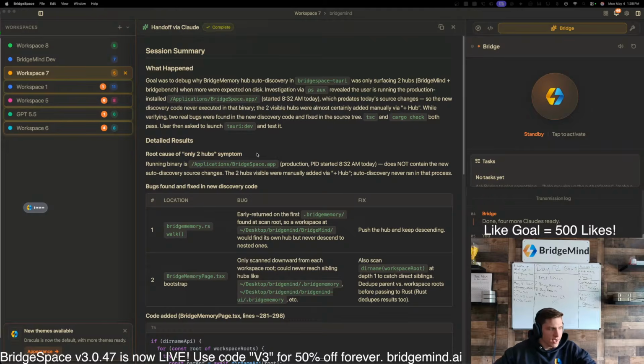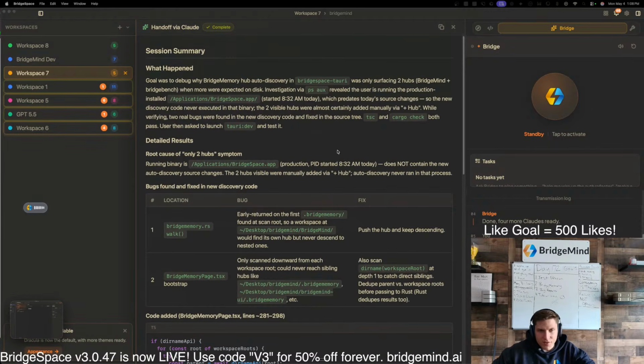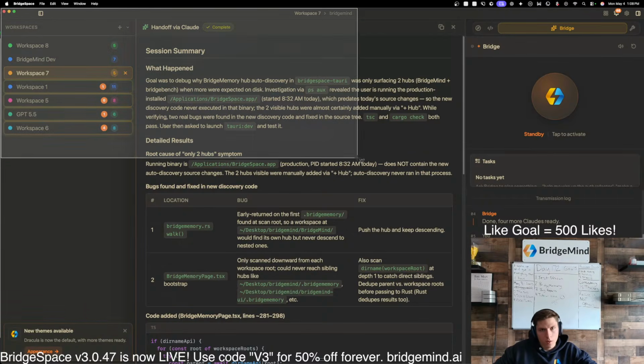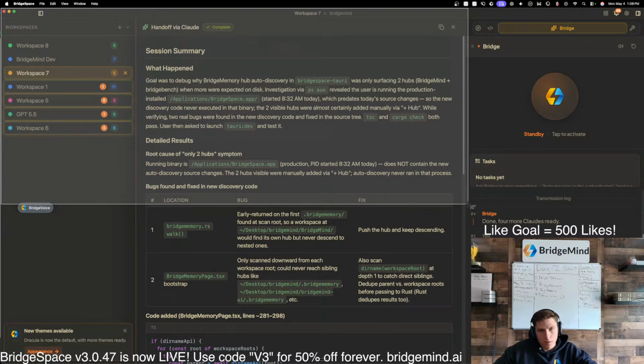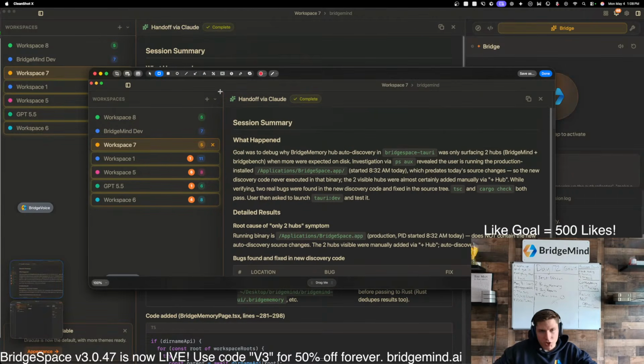So this is the handoff. So this was just created by BridgeSpace, where things left off. This looks great. So let's now copy. Literally, this is perfect. What happened? Goal was to debug why BridgeMemory Hub auto discovery. I mean, look at how good this is. Wow. I'm gonna make an X post about this. This is such a useful feature, guys.